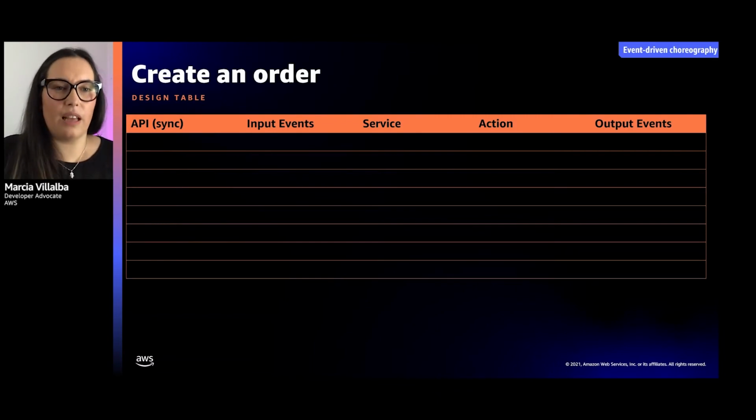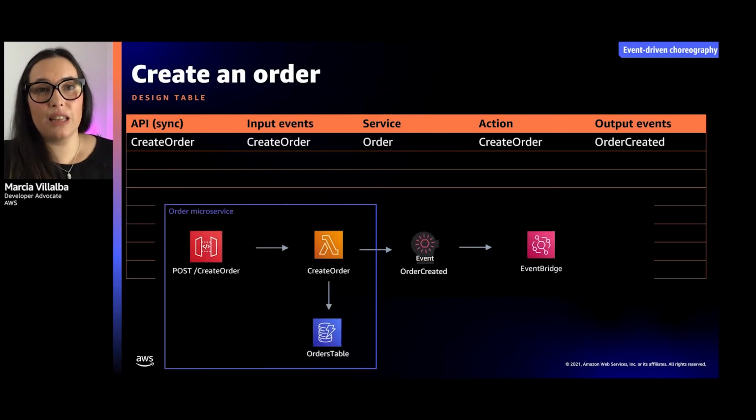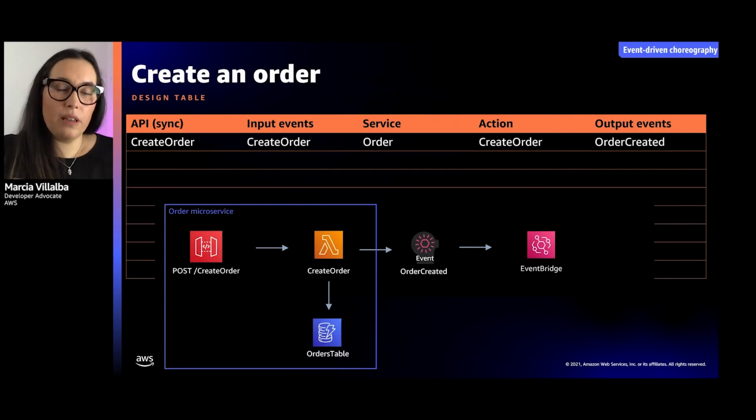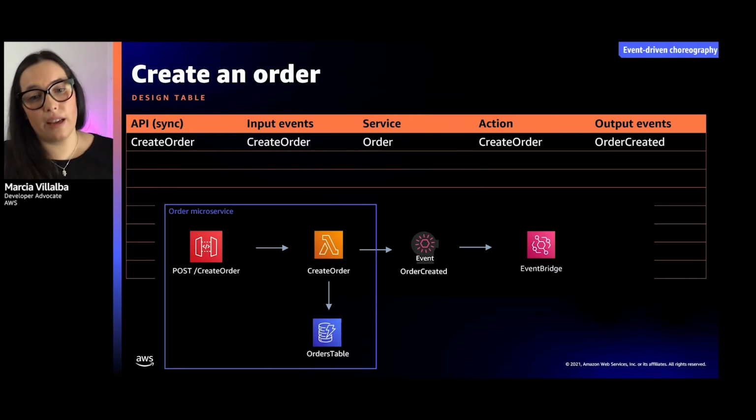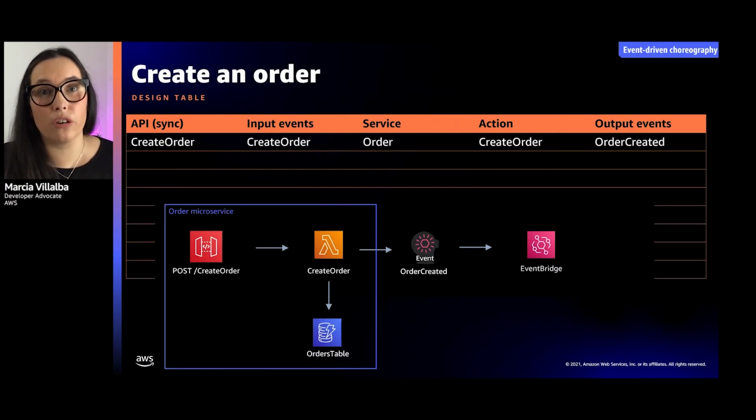So let's look at an example. This is the same example, the create order, and you will see that it's in the API column. It says create order because this is the output that we are getting from the API Gateway from the HTTP request. And this will be the only event that has a connection with an API. The rest of the events are basically an input event as triggers. This triggers the create order in the service order, and it outputs the order created.